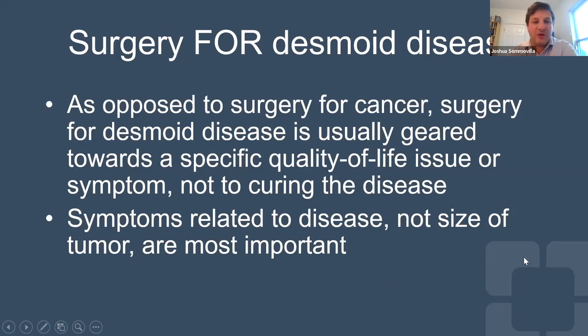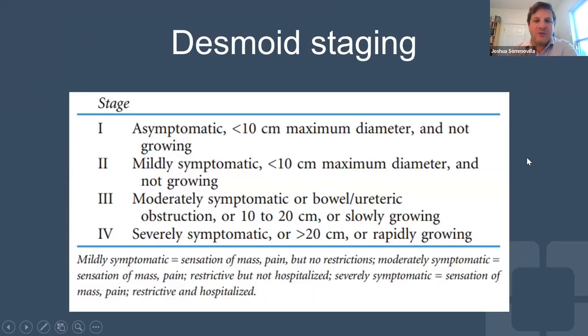I mentioned some of the symptoms earlier. Part of this is that we stage desmoids not just by how big they are, but by how fast they're growing and what kinds of symptoms they form. As you can see here, severe symptoms would be considered a bowel blockage, a bowel fistula, a urinary blockage, or bleeding. Those are the most severe symptoms that we consider when we're thinking about having to operate for desmoid tumors. This is always a balance, right?